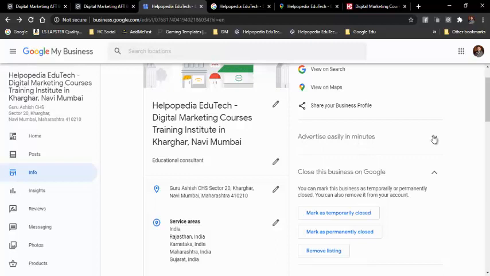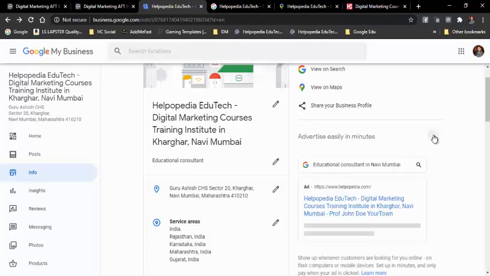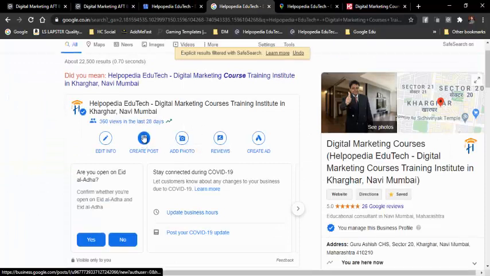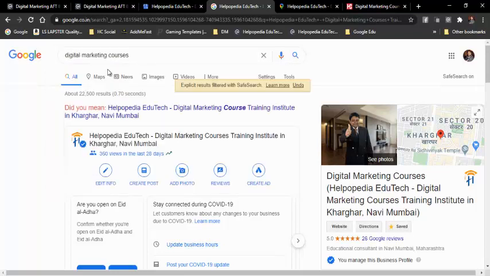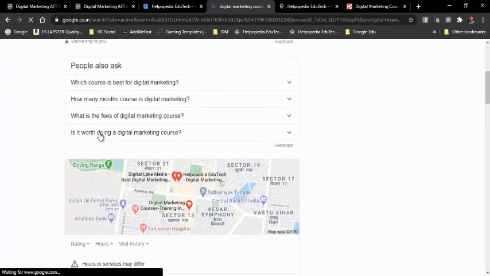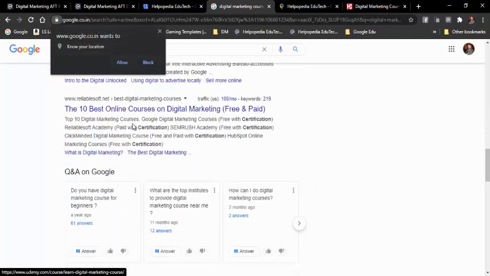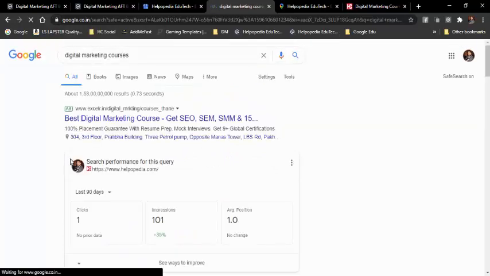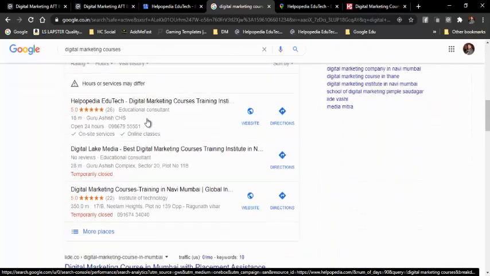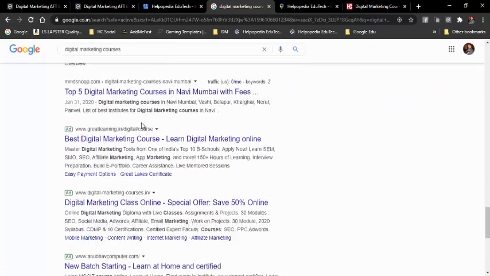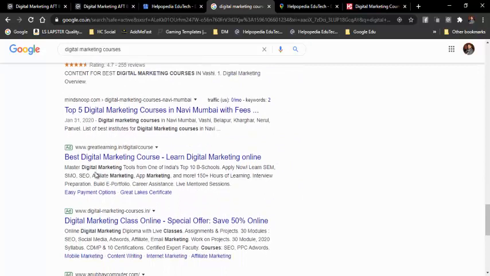This is a paid advertising module, which is Google AdWords, which you can see not over here, but over here. I will search with another keyword, say digital marketing courses. Okay, it is not showing over here. See over here, yes, you can see this Ad. This is a paid advertisement. This particular company is doing some paid advertisement. Then maybe at the bottom, see over here at the bottom also you can see some information. See this Ads. This is a paid advertisement.